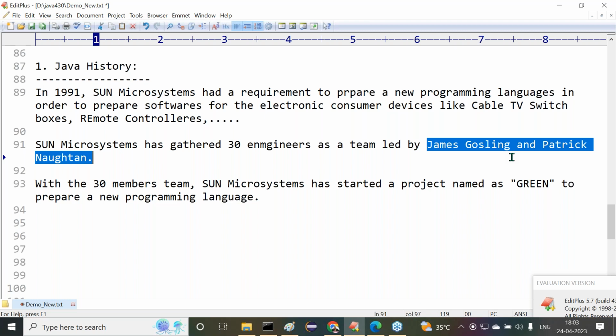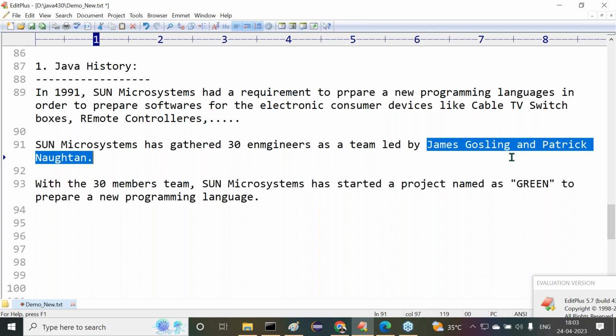James Gosling. Strictly speaking, James Gosling was with Sun Microsystems only up to the Java 3rd version. After the 3rd version, he left Sun Microsystems and went to some other organization. Now he is not with Sun Microsystems or Oracle Corporation. But up to the third version of Java only, James Gosling was available.